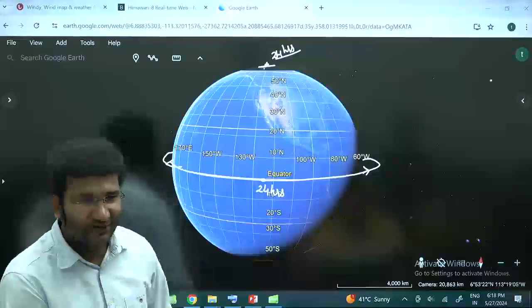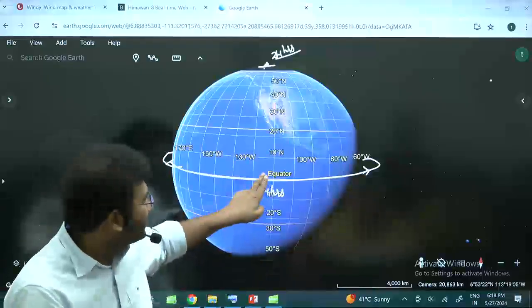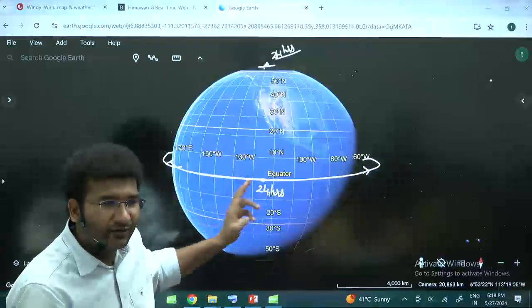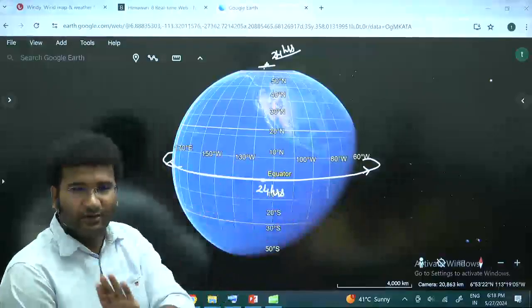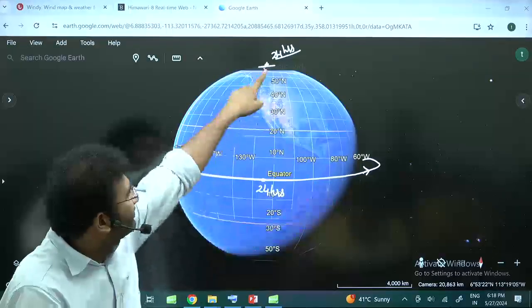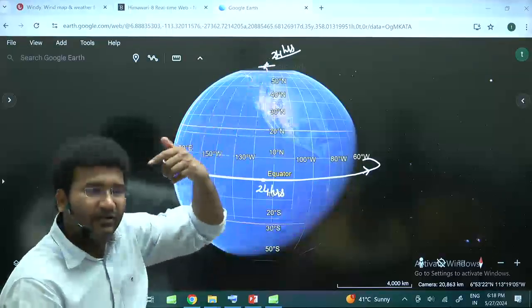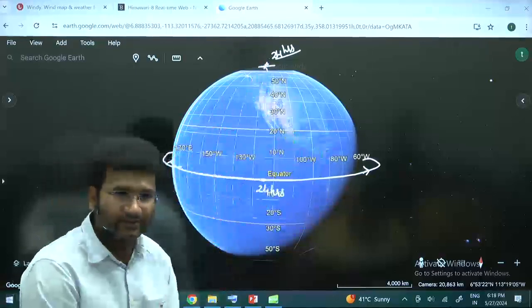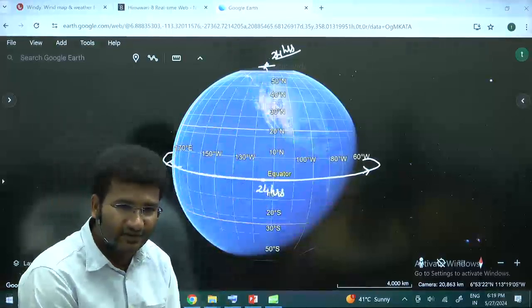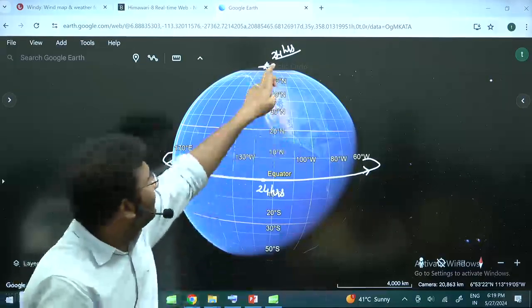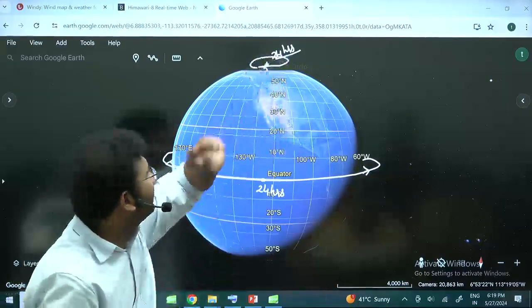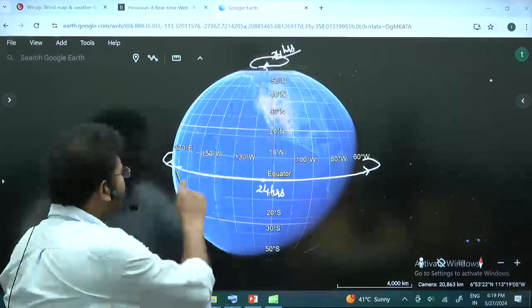हाँ, देखो, a person who is standing here will take 24 hours to make one full rotation. Same wise, a person who is standing here will take 24 hours to make one full rotation. Naturally, if you are standing on the earth. But the distance covered by this person is only this much. But this person has to cover